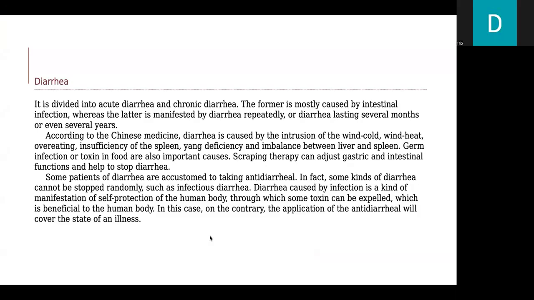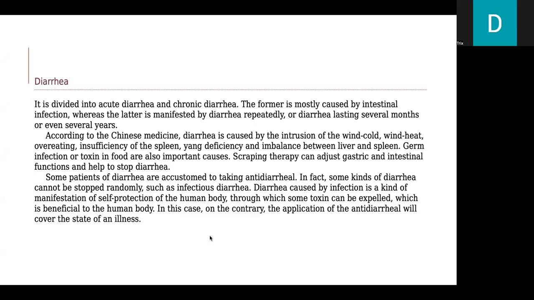According to Chinese medicine, diarrhea is caused by the intrusion of wind cold, wind heat, overeating, insufficiency of the spleen, yang deficiency, and imbalance between liver and spleen. Germ infection or toxin in food are also important causes. Scraping therapy can adjust gastric and intestinal functions and help stop diarrhea.